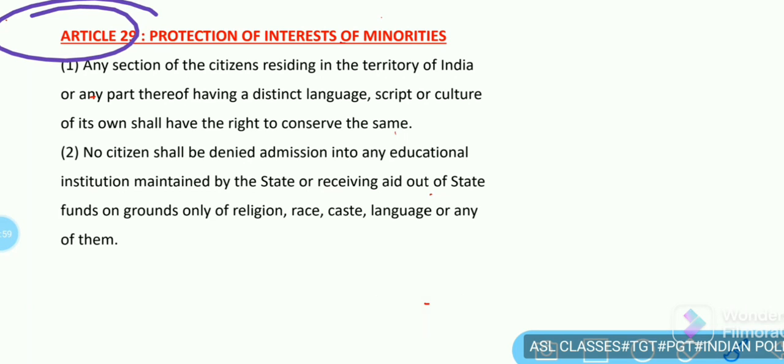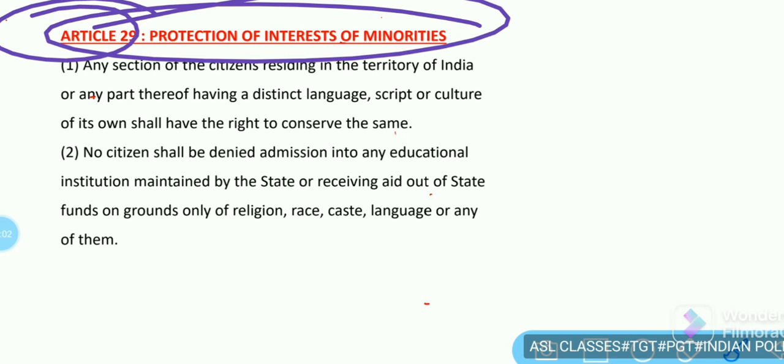Article 29 says protection of interests of minorities. There are proper protections for the minorities of the country. Any section of citizens residing in the territory of India or any part thereof having a distinct language, script or culture of its own shall have the right to conserve the same.